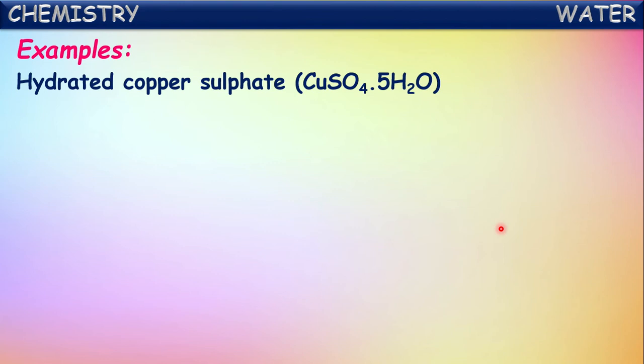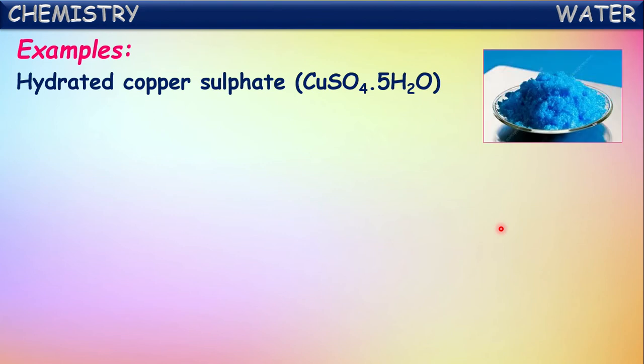Let us see some examples here for the hydrated salts. One of them is hydrated copper sulfate. See, it is a blue color crystalline solid. This blue color of copper sulfate is because of the presence of water molecules attached to their molecules, and this crystalline nature and color is because of the water molecules attached to it.